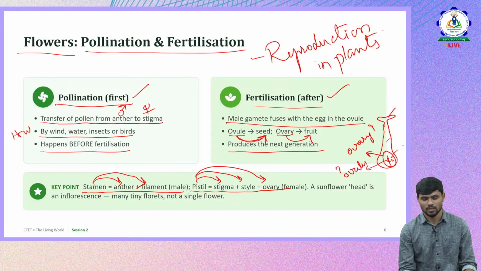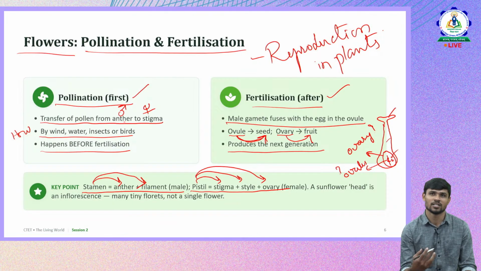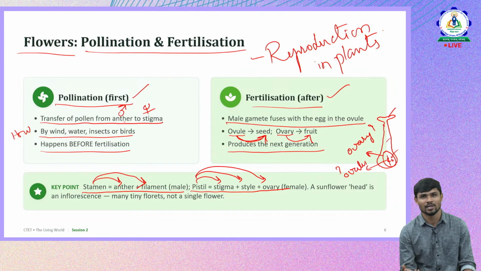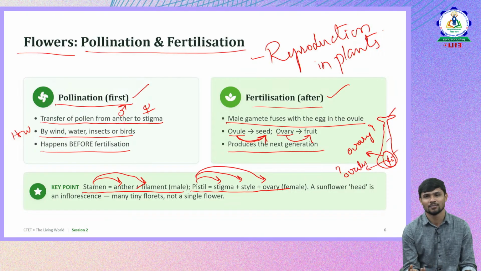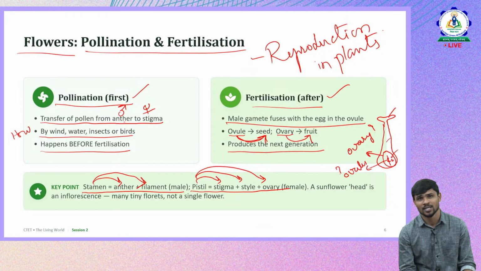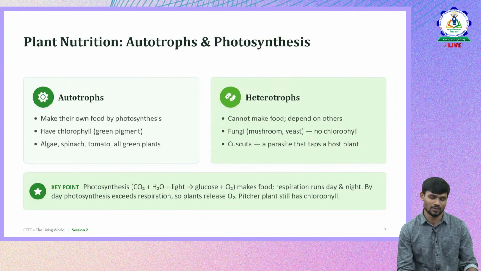So try to focus on the diagram of the plant also, the reproductive parts of plants, and what the different parts in a flower are, which is the male reproductive part, which is the female reproductive part, and how pollination happens and how fertilization happens, and what happens to the ovule and ovary after fertilization. So these questions will be asked. These questions were being asked repeatedly in the CTET.